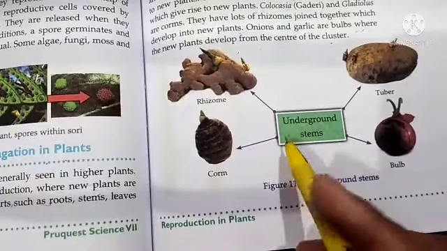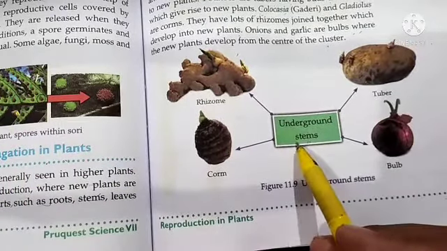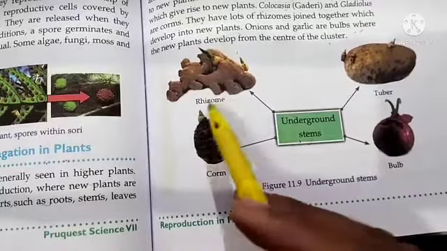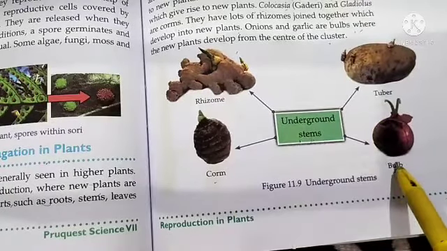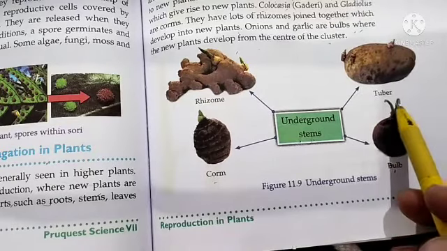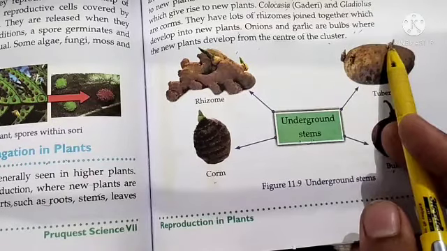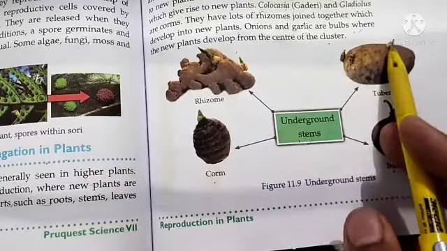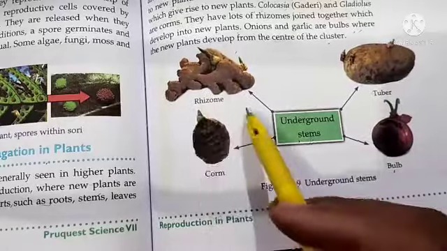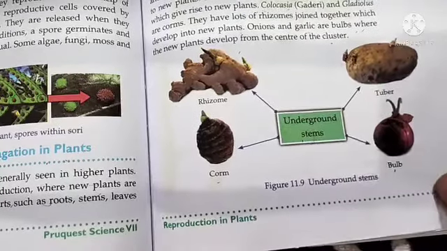Okay, these are the pictures of underground stems. As you can see, a corm here, rhizome and tuber and bulb, and from the bulb new plants are arising. Okay, from the tuber you can see the buds arising from here, and these buds after some time will grow into new plants.